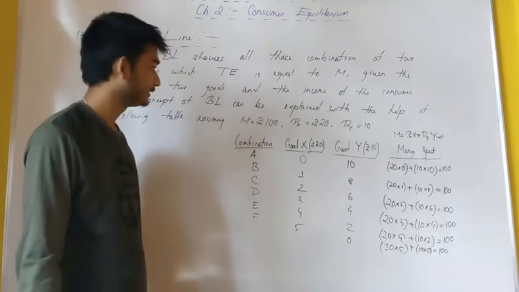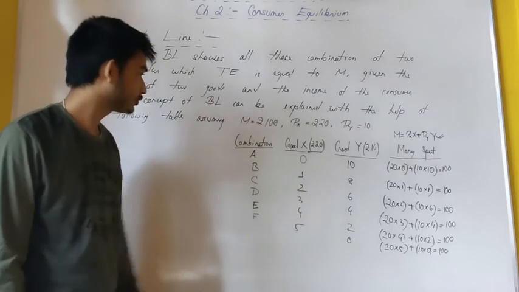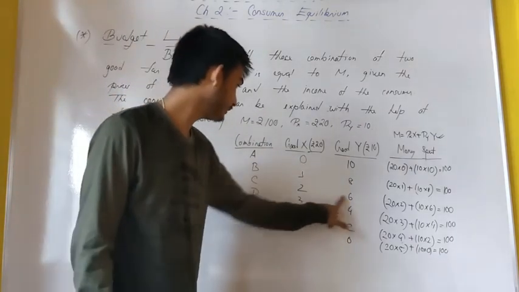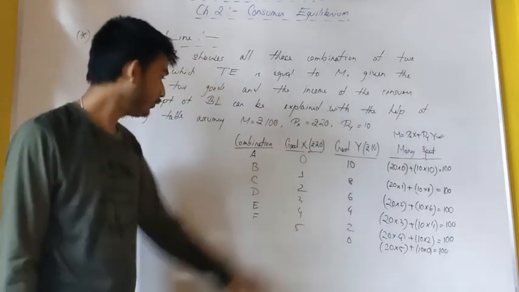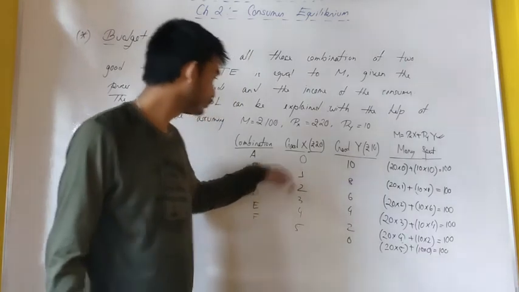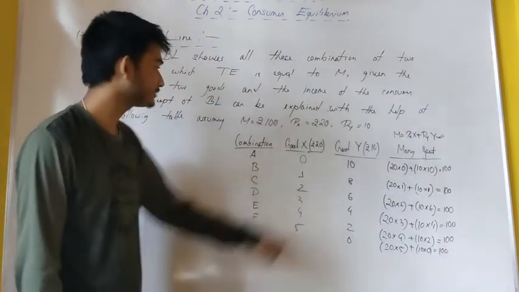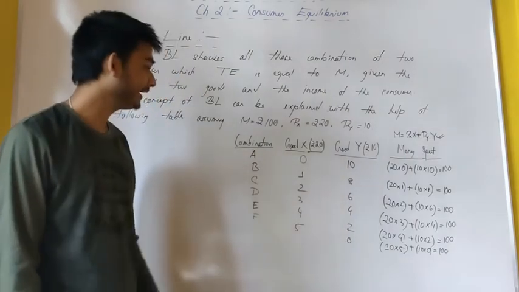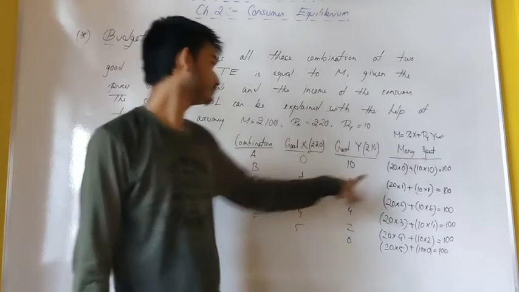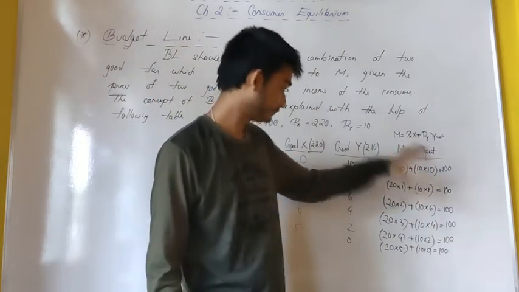Well, this is it. So we have outlined some combinations: 0, 10; 1, 8; 2, 6. So how have we outlined it? At one extreme, we have assumed that he is not consuming any unit of good X, he is consuming only good Y. So given the price 20 into 0, the total expenditure on good X became 0.